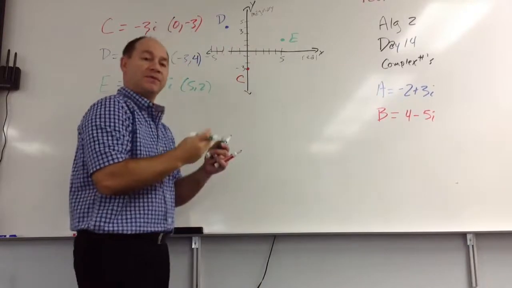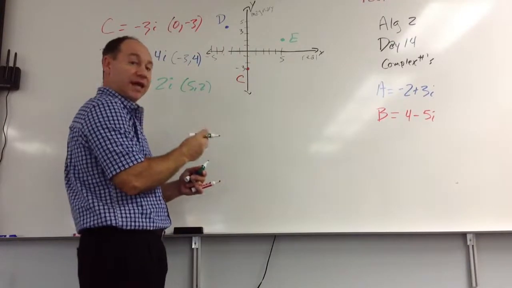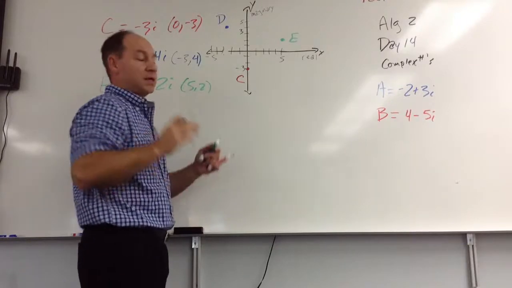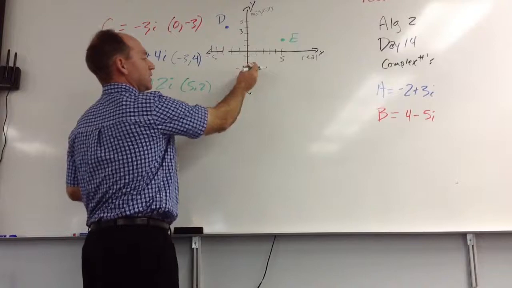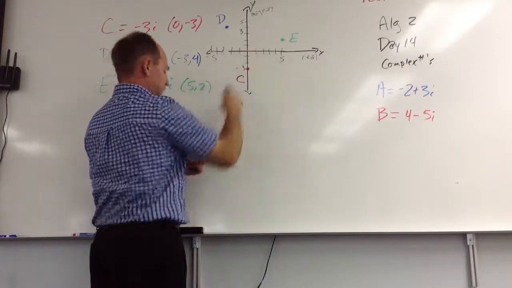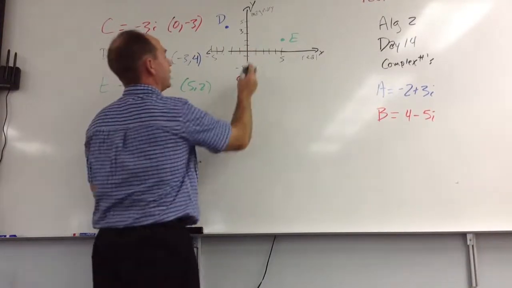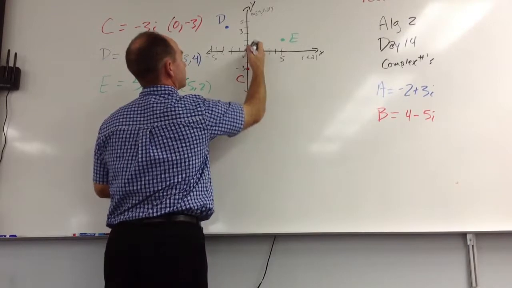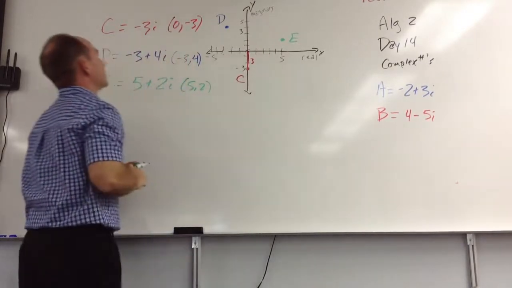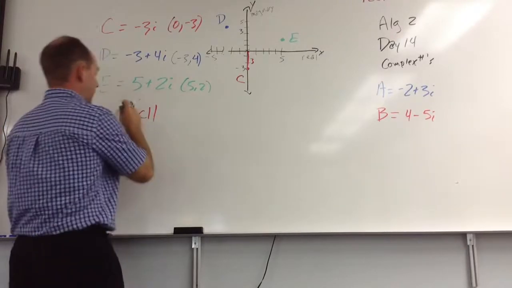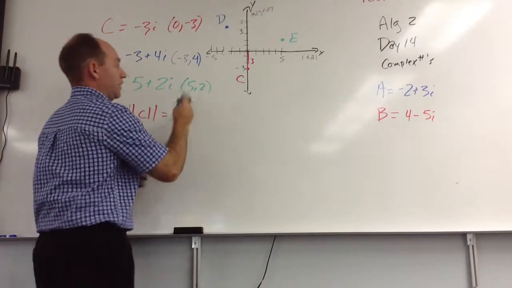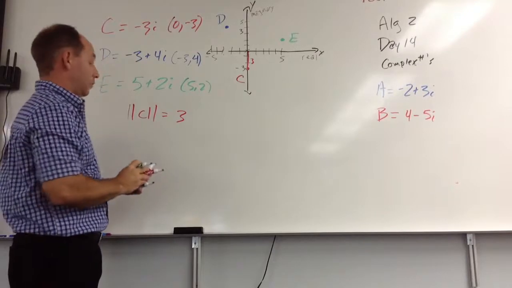And so we had this idea of let's compare it to where we're starting at, and let's get one number that tells me how big these numbers are. And it was really easy. They said, well, C, this would make sense. How far is it from 0, 0? You know, how far is C from 0, 0? And the answer is, well, it's right down there, it's 3. So the absolute value of C would be 3. And that's not a difficult one.